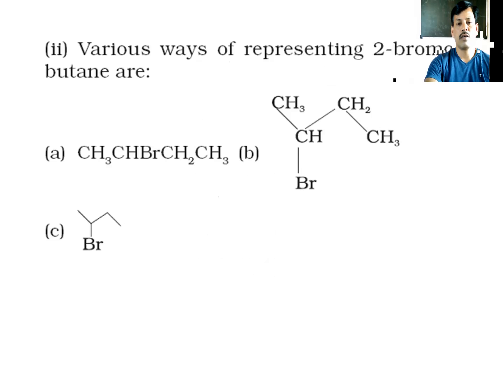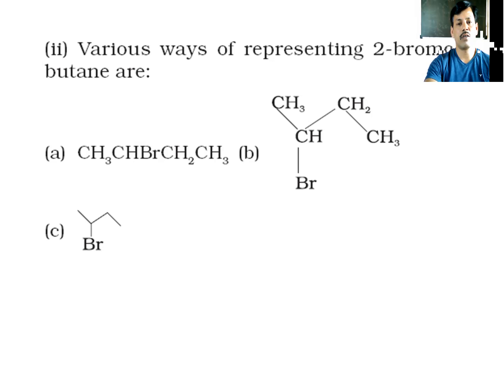So see here, on this compound, see the long chain. Now see CH, CH3, CH, CH2, CH3. Now the bromine group, okay, bromide. So this bromine group is attached to second carbon. So second carbon bromine group is attached. So here we give the name. This one is methyl. Okay, 1, 2, 3, 4. So 4 carbons are present in a straight line.